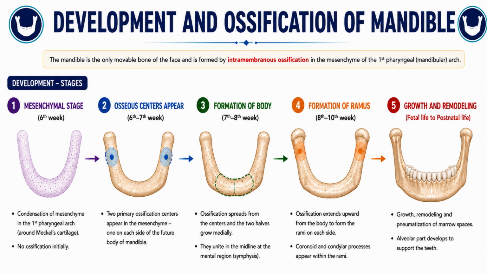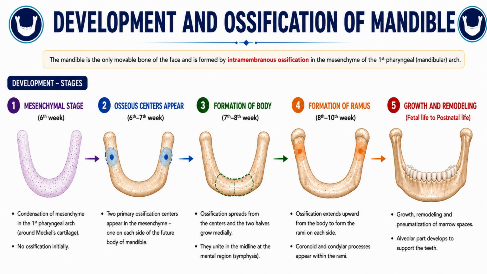Next, the development of the mandible. The mandible develops primarily through intramembranous ossification. Then some of the structures, that is the incisive part, condylar part, the coronoid process, and the upper half of the ramus, develop through endochondral ossification.